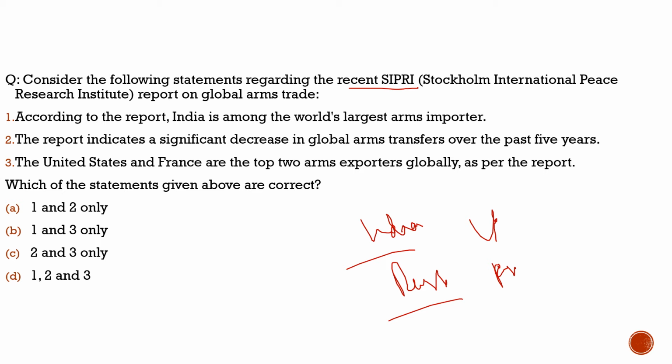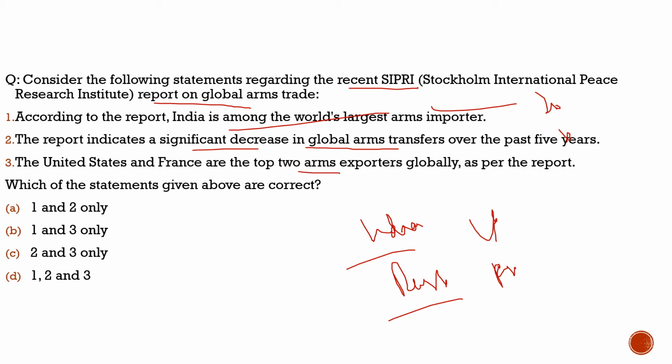The question says, consider the following statements regarding the recent SIPRI, Stockholm International Peace Research Institute, report on global arms trade. First statement: according to the report, India is among the world's largest arms importers. 100% correct, and it is second largest after Ukraine. Second statement: the report indicates a significant decrease in global arms transfer over the past 5 years. No, this is totally incorrect. It is the opposite of that. Third statement: the United States and France are the top two arms exporters globally as per the report. 100% correct.